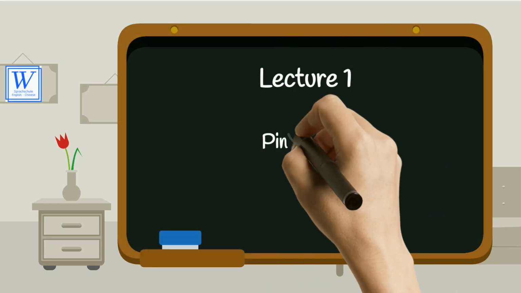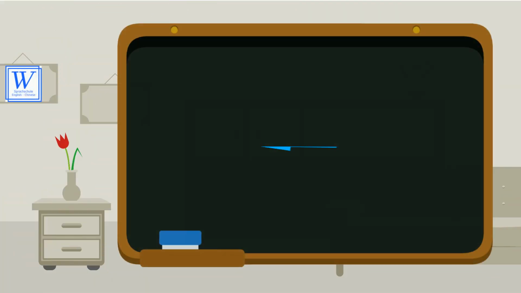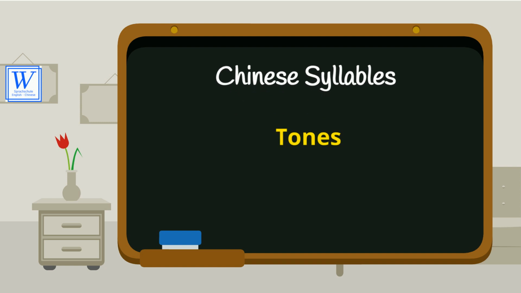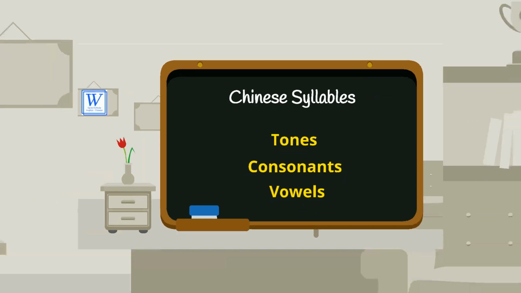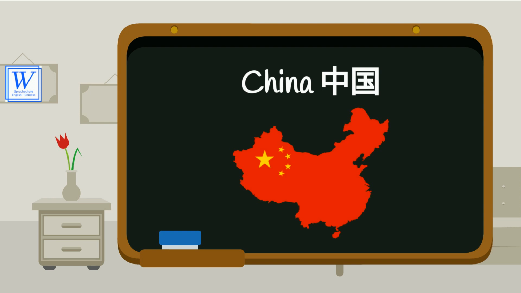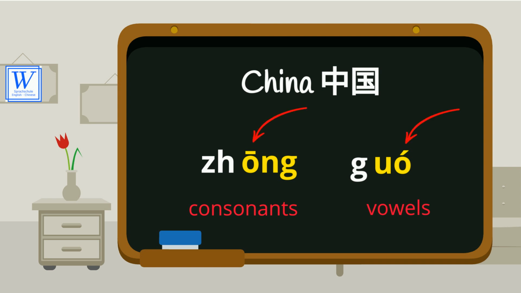Lecture 1. 拼音 Tones. Chinese syllables. Most of the syllables are the combination of tones, consonants, and vowels. For example, China, 中国. These are consonants, these are vowels, and these are tones.